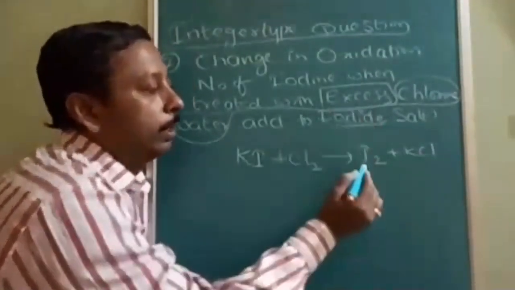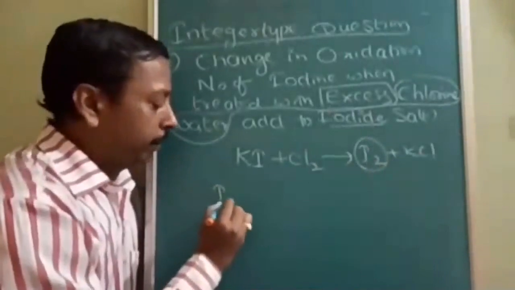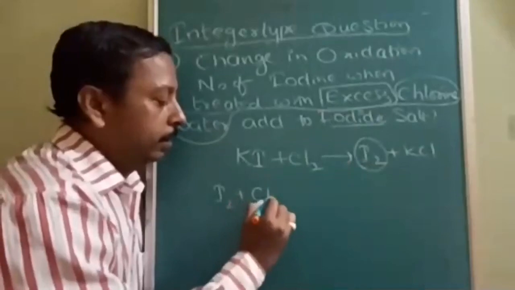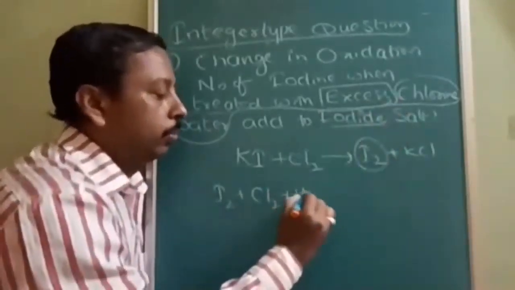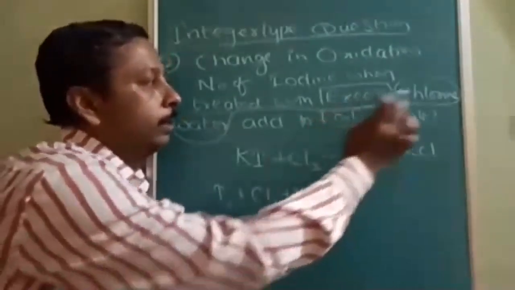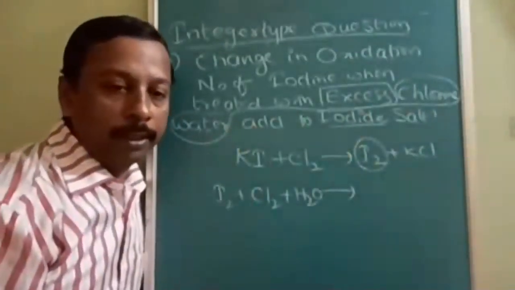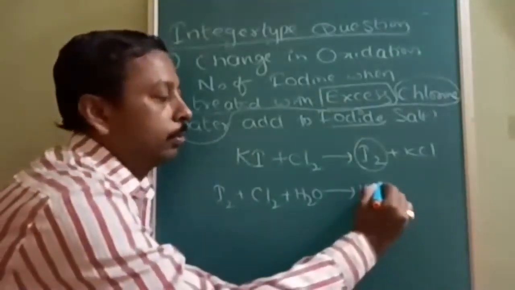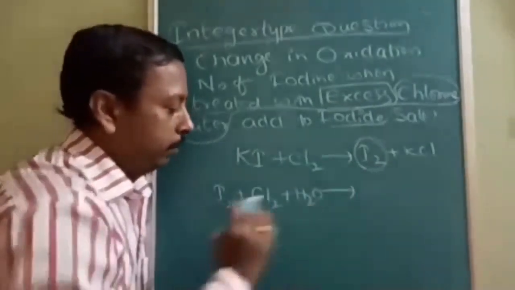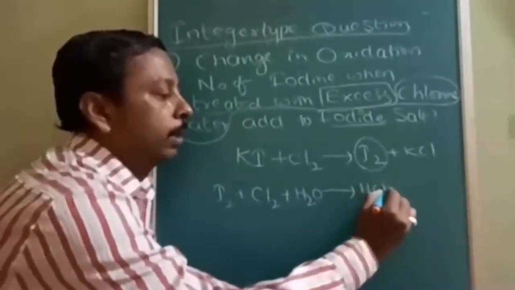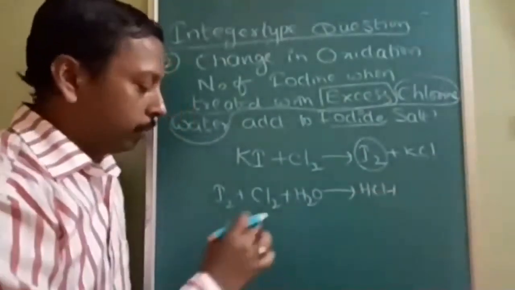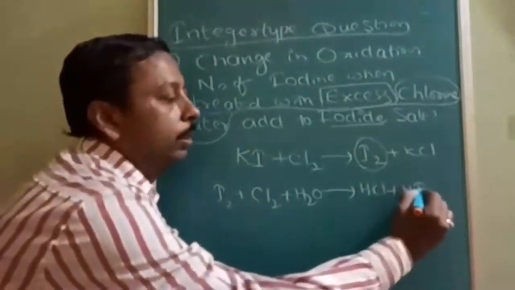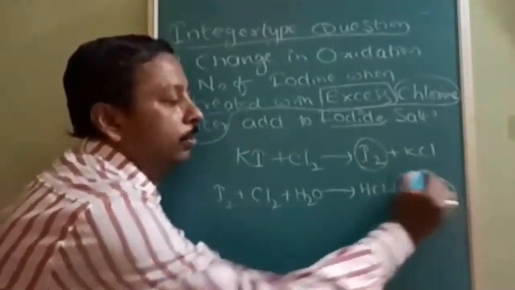Okay, but here excess is used, so the iodine formed can further react with it. Because of this excess, Cl2 plus H2O is written there. So, excess chlorine water. Why this word is very important and how it is going to change your answer, is it understood? So 10 moles here, one product will be HCl only, but the iodine is oxidized to iodic acid, HIO3.